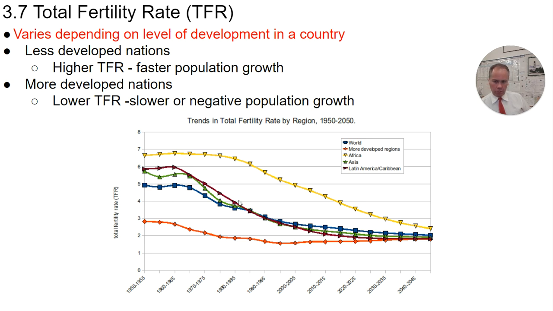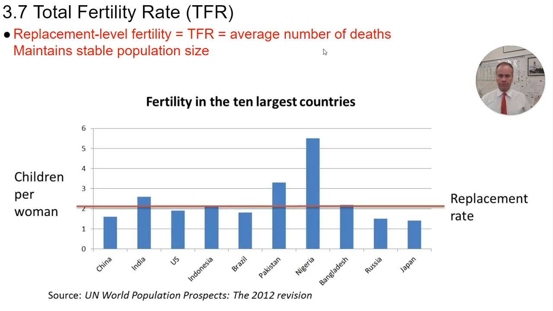So here we see a graph that shows TFR in different time periods, but broken out in different categories. For the entire world, we can see an overall decline in total fertility rate from the 1950s to predicted for the future. If we break that out by areas of the world, we see that Africa started with the highest total fertility rate and has also declined. We can see the more developed regions like Europe and North America started in the 1950s much lower and have dropped slightly. And we can see the other parts of the world here. And so again, this has close ties to economic development as well, which we'll be talking about.